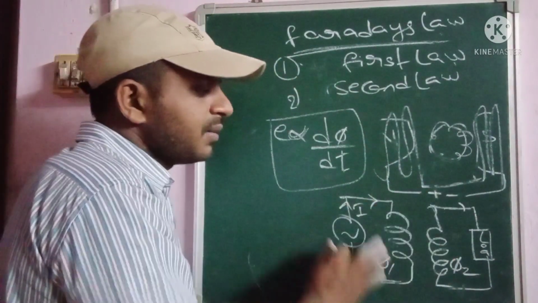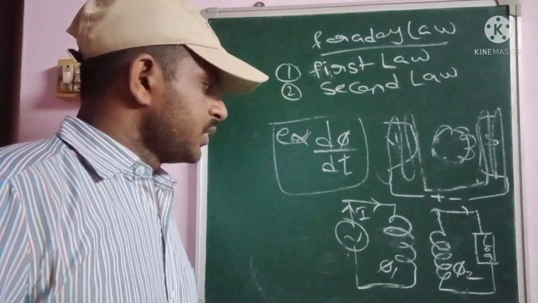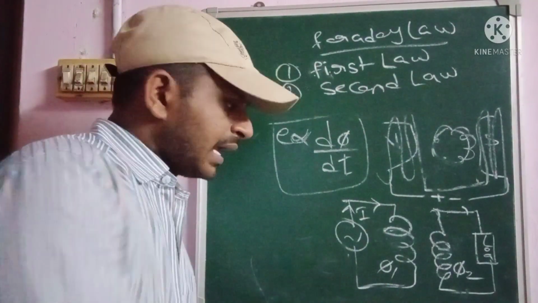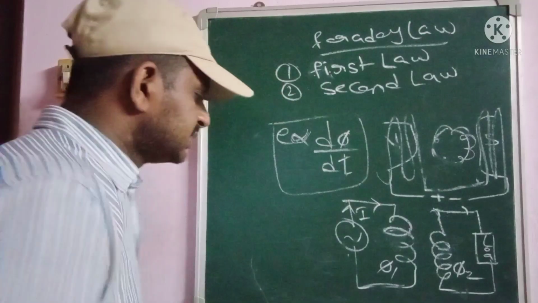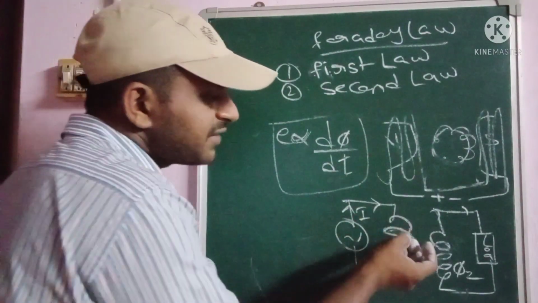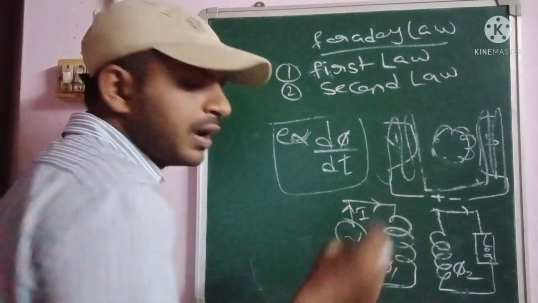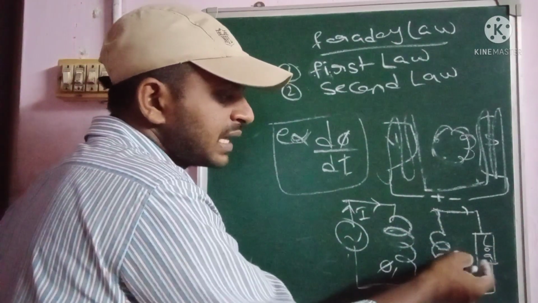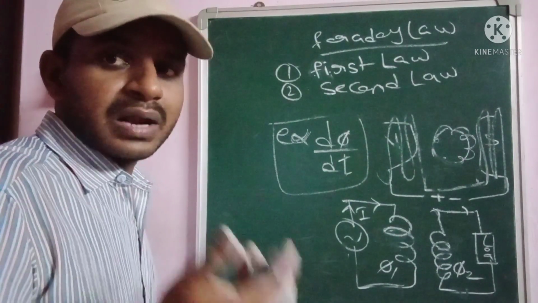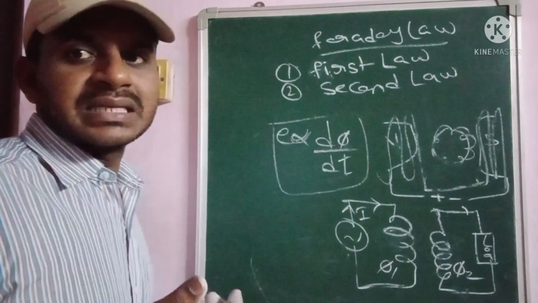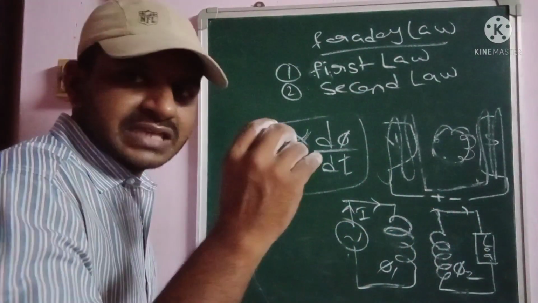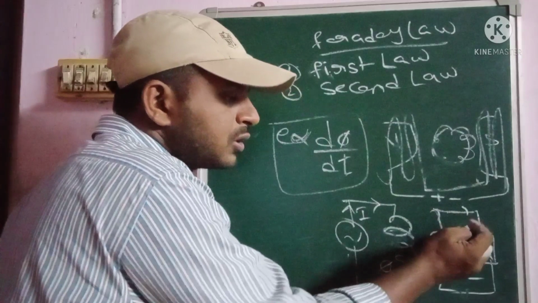Okay. So this is the basic construction point of view. Coming to the calculation of induced EMF, generally we can calculate it simply. First of all, we have to calculate the initial flux linkages in the primary winding as well as the final flux linkages in the secondary winding. Then only we can calculate the change in flux linkages from the primary winding to the secondary winding.